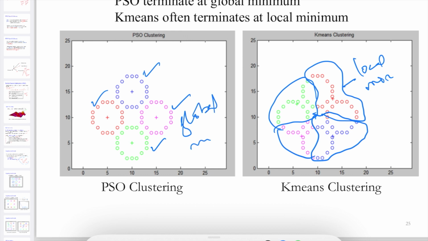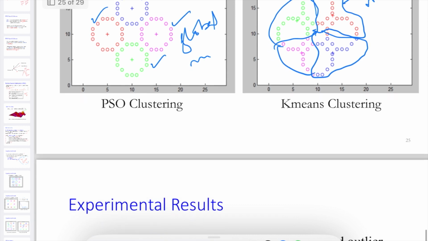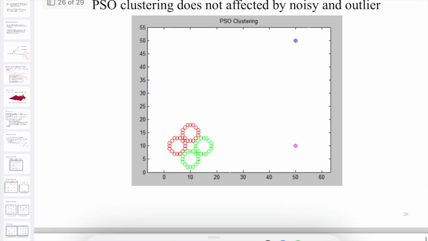So both are equally good, but when you see the clusters here, this cluster is globally better placed, and we got a near optimal solution. In the k-means clustering it's also good, but it is terminating on the local minimum. Still all four clusters are away from each other. Away from each other means they are grouped as per their coloring structure or as per their homogeneous structure, but the cluster is not at a local minimum. So this is how k-means clustering works here.